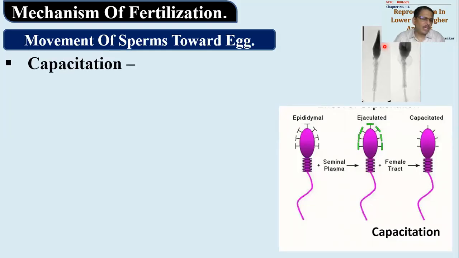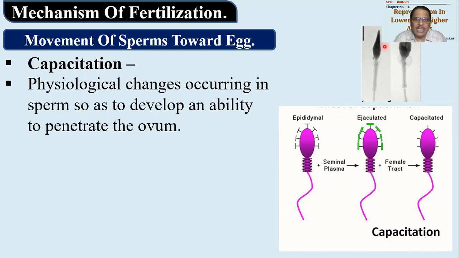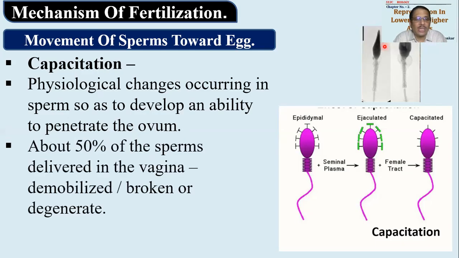Sperms which are delivered in the female genital tract must undergo a process of capacitation. What is capacitation? It is the ability that is achieved by sperms to become active. So, physiological changes taking place in sperm so that they will develop the ability to penetrate the ovum. Ability of sperm to move and penetrate the ovum. So whatever physiological changes are occurring during this, that is called capacitation, which will take place inside the female body after delivery of sperms.